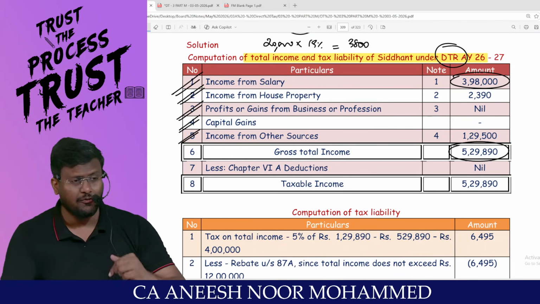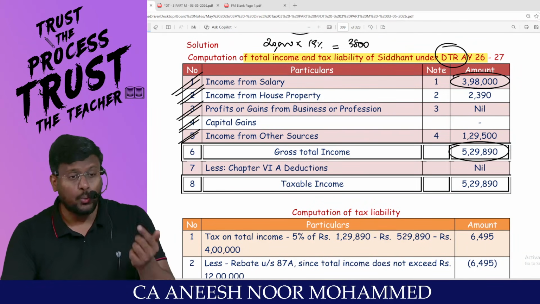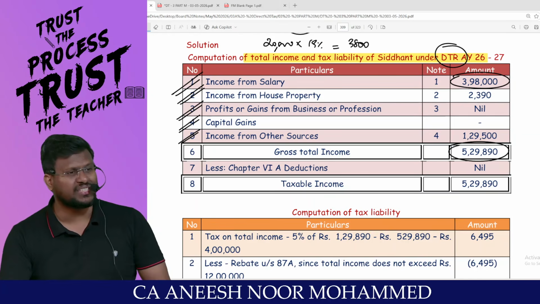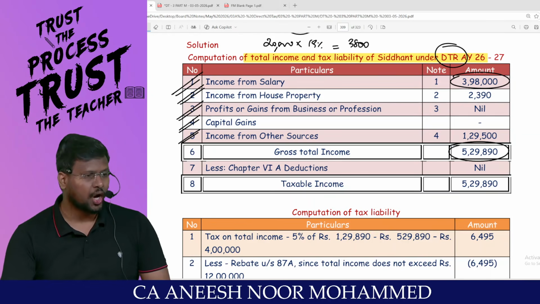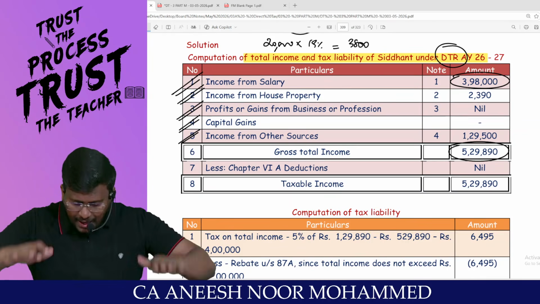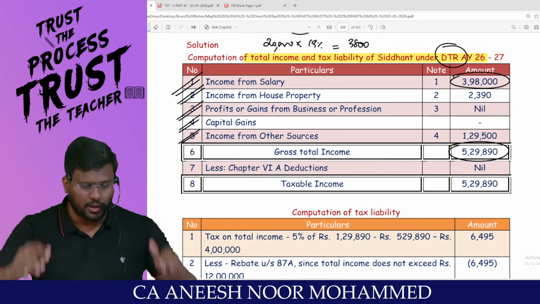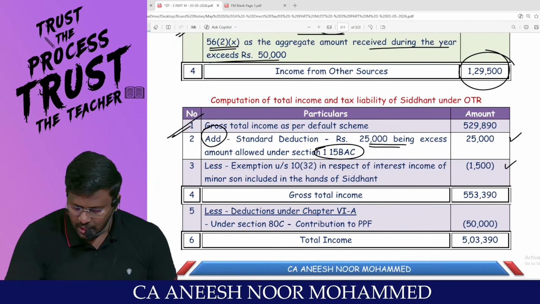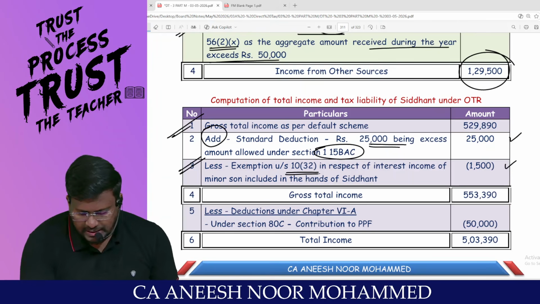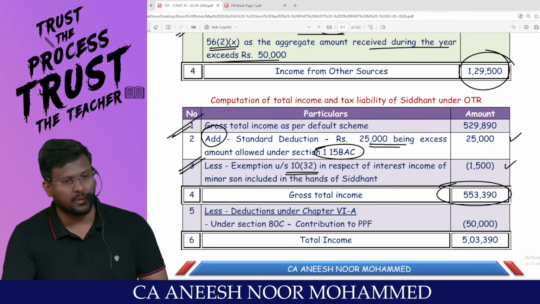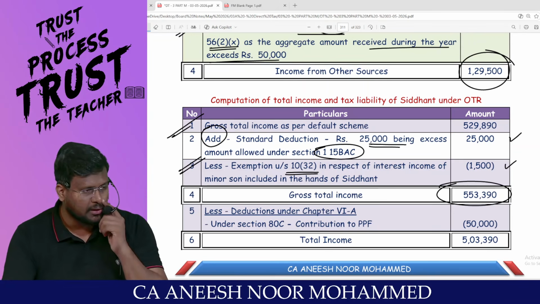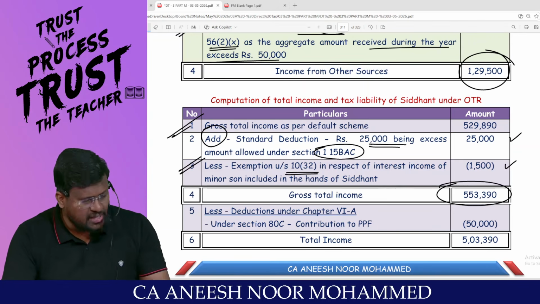IFOS has been computed without claiming the 1,500 rupees deduction under 10(32), since if you are traveling through the optional tax regime, you can claim 1,500. That means total income should come down, that's why I'm reducing 1,500 as exemption under 10(32). My dear lovable students, this is my gross total income, 5,53,390.